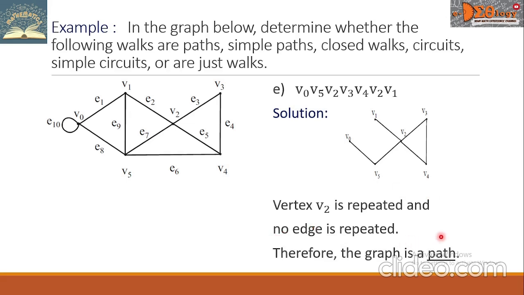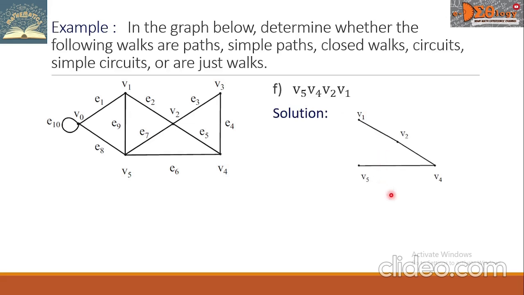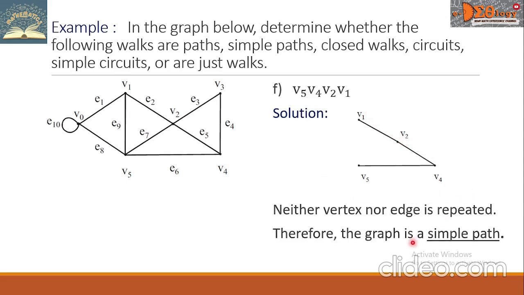Therefore, the graph is a path. Letter F, V sub 5, V sub 4, V sub 2, V sub 1. Let's draw the graph, it becomes like this. It starts with V sub 5, V sub 4, V sub 2, then V sub 1. Neither vertex nor edge is repeated. Therefore, the graph is a simple path.